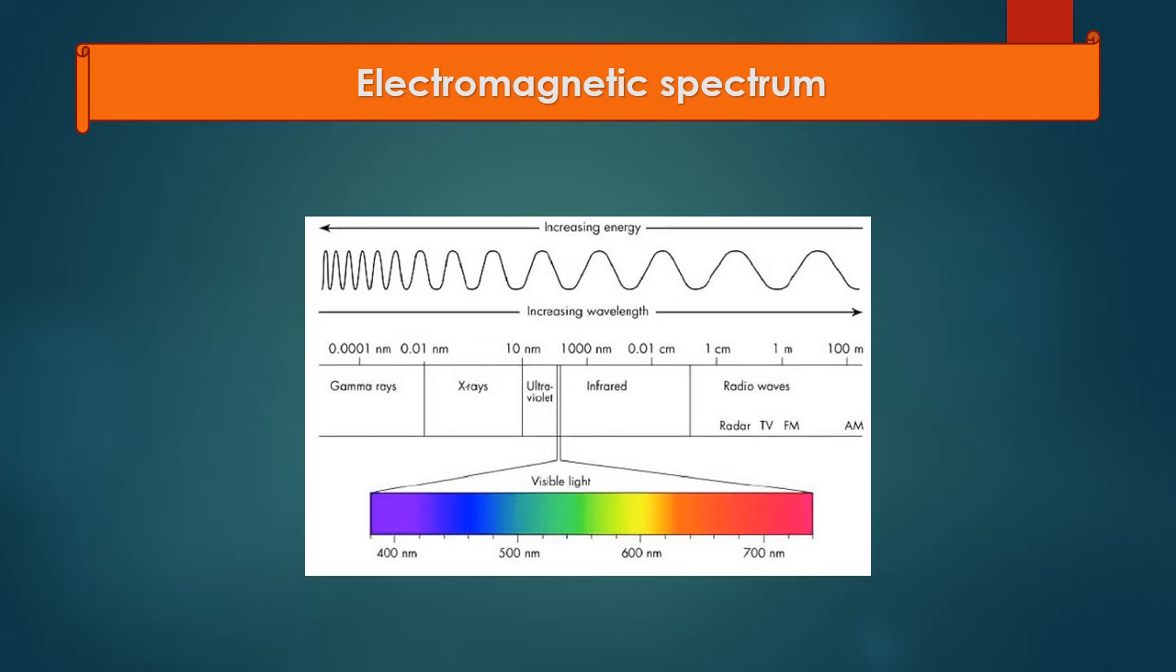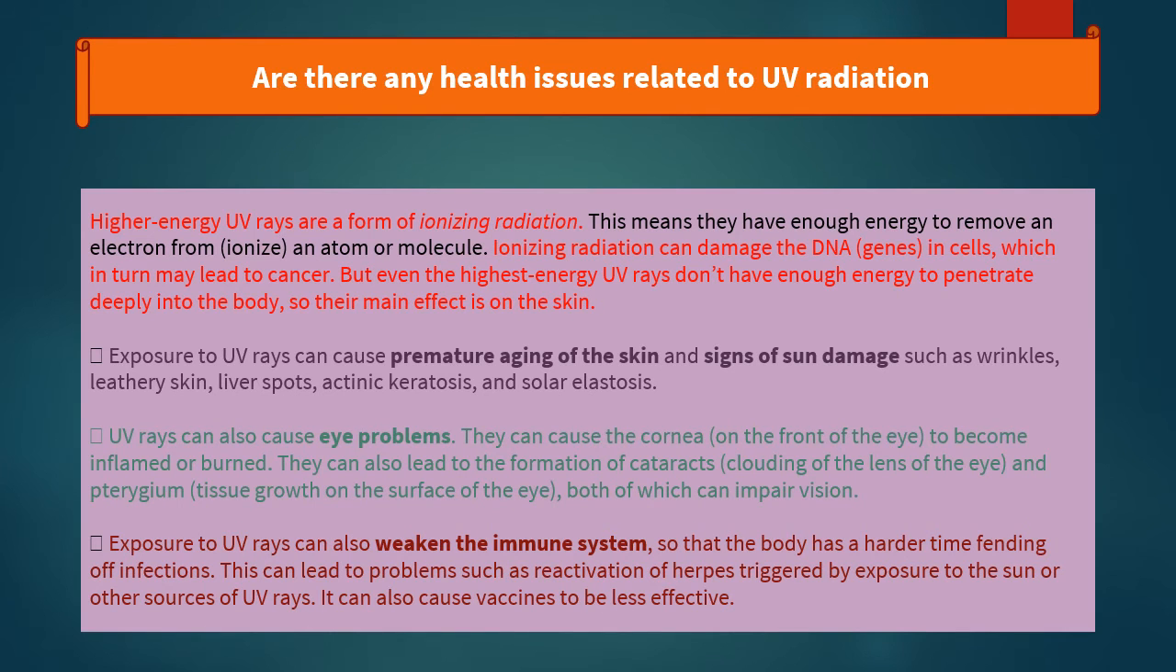Now the health-related aspect is also shown and discussed with the students, like electromagnetic spectra is a topic which is included in this chapter. In this, there are many health issues related to radiations that are also discussed during the class, like exposure to ultraviolet radiation can cause premature aging, can cause cancer, and causes very high side effects on the skin. Eye problems can also be caused by radiations, and they weaken the immune system.